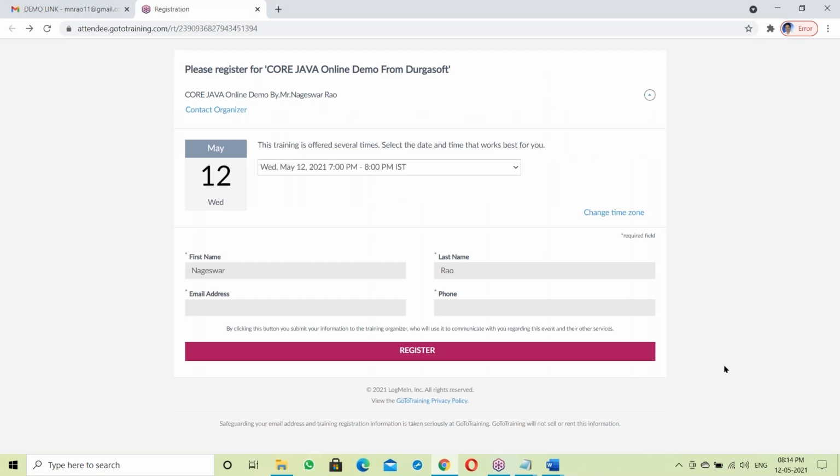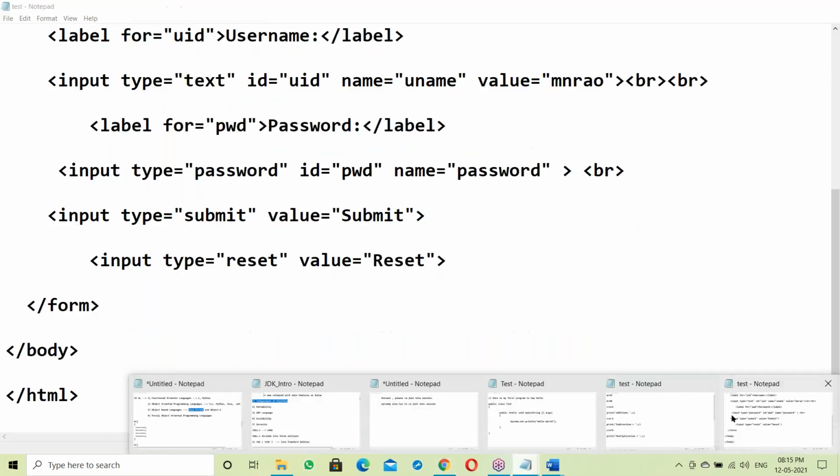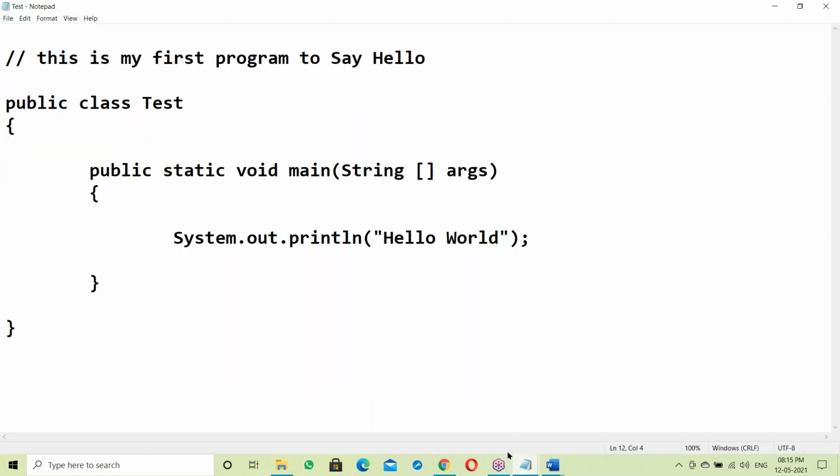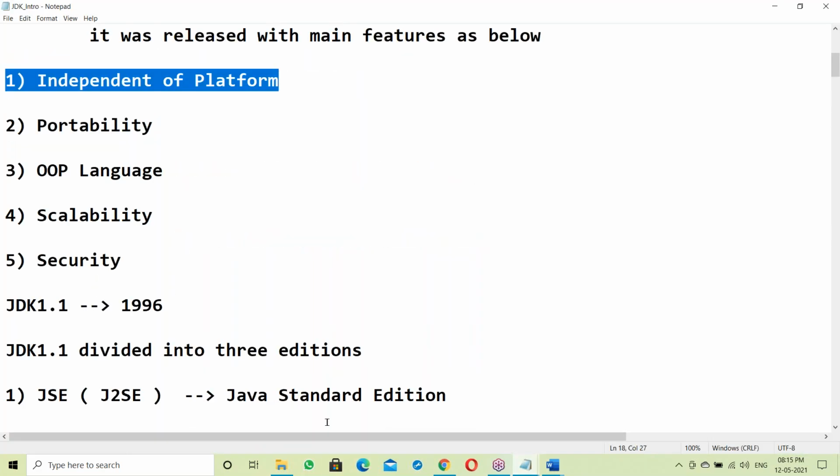See a form: behind this form, JavaScript is working. That JavaScript is understood by the browser. When the form opens in the browser, the JavaScript runs in the browser. So JavaScript is a browser understandable language. Java is a JVM understandable language. That is different. JavaScript runs at the client side, Java at the server side. JavaScript is not Java. JavaScript is different, Java is different, but the code looks somewhat similar.